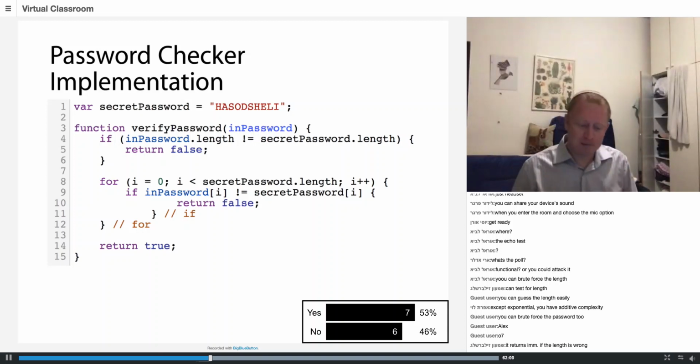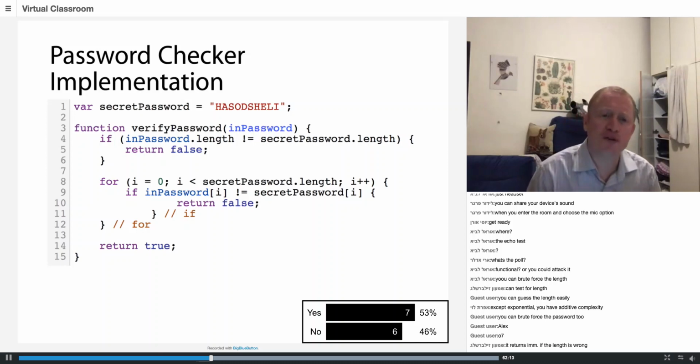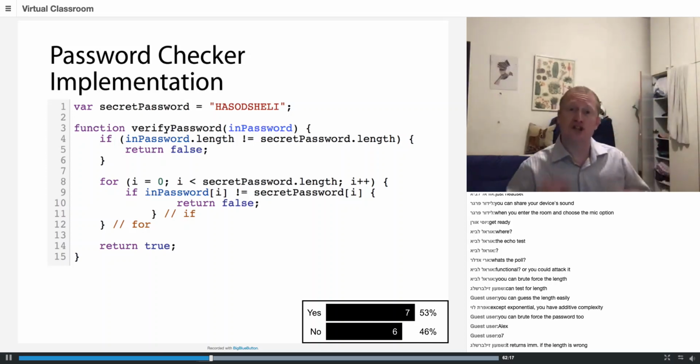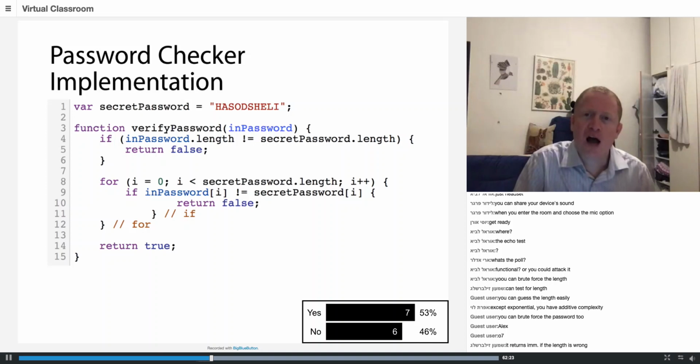But now let's try to attack the implementation. So let's go with Shimon's suggestion. Now let's assume that for the function, each line of code it executes takes some time. So how do I use this? How do I attack this implementation using timing attacks?